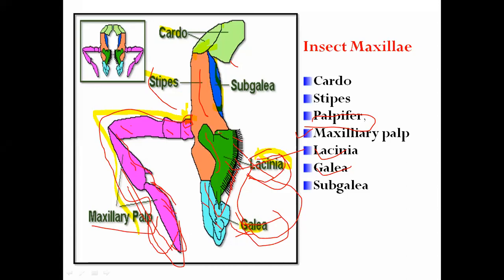The inner margin of this lacinia is spiny, or we can say like a tooth or a spine, on the inner side, and it helps the mandible. What does it do? It helps the mandible while feeding, to some extent, during feeding.